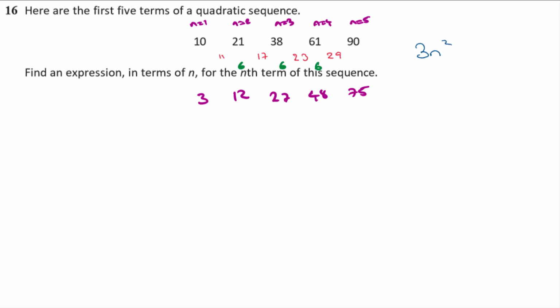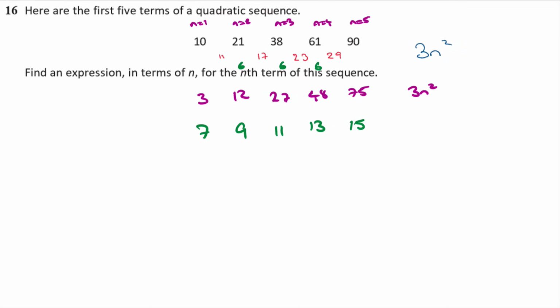Then you work out the differences between your original sequence and this sequence for 3n squared. So 10 take away 3 is 7, 21 take away 12 is 9, 38 take away 27 is 11, 61 take away 48 is 13, and 90 take away 75 is 15.